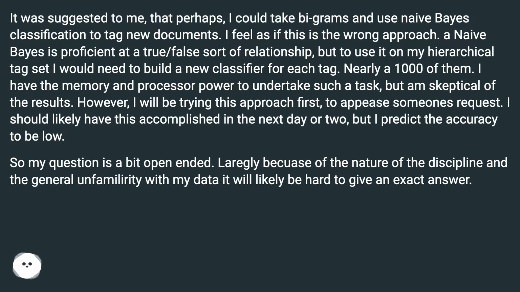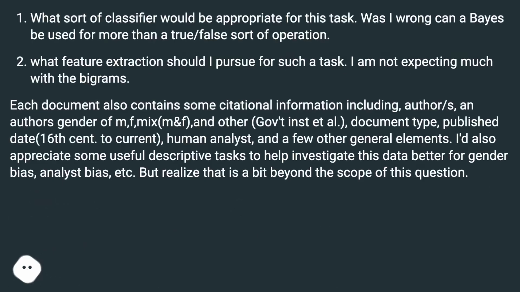So my question is a bit open-ended, largely because of the nature of the discipline and the general unfamiliarity with my data, it will likely be hard to give an exact answer. What sort of classifier would be appropriate for this task? Was I wrong? Can a Bayes be used for more than a true/false sort of operation? What feature extraction should I pursue for such a task? I am not expecting much with the bigrams.